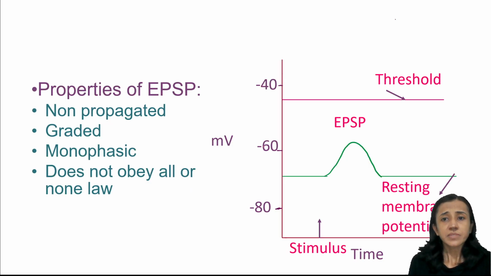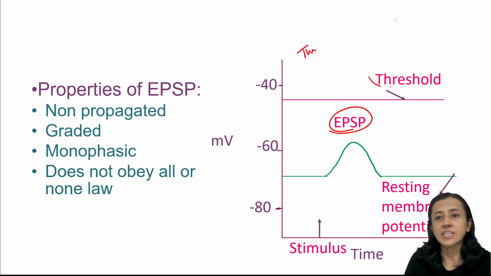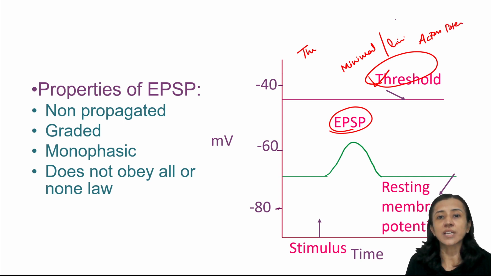So this is excitatory postsynaptic potential when a stimulus is given that is less than threshold. The threshold stimulus is also known as minimal, liminal or threshold stimulus. When the stimulus is threshold, there is generation of action potential. But if the stimulus is less than threshold, then there is generation of graded potential. And when the graded potential is produced at a synapse, that is known as excitatory postsynaptic potential.